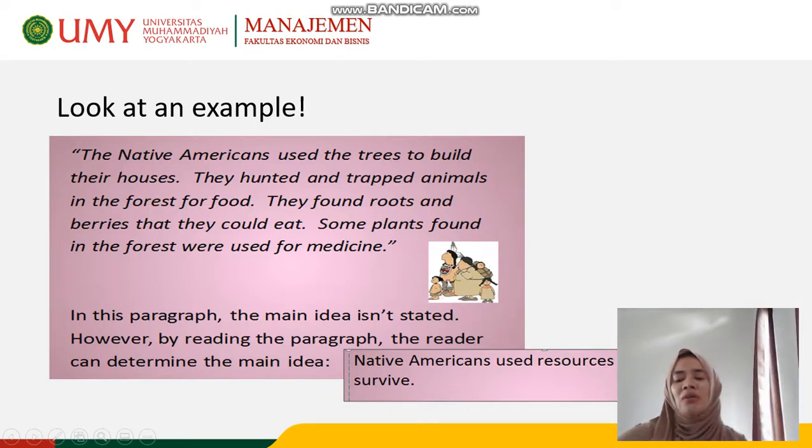And how did they survive? They survived by this: they used trees to build their houses. They hunted and trapped animals for eating, and they found roots and berries for eating too. And then they used plants if they were sick, for medicine. So we can conclude that the implied main idea is Native Americans used resources in the forest to survive. Okay.